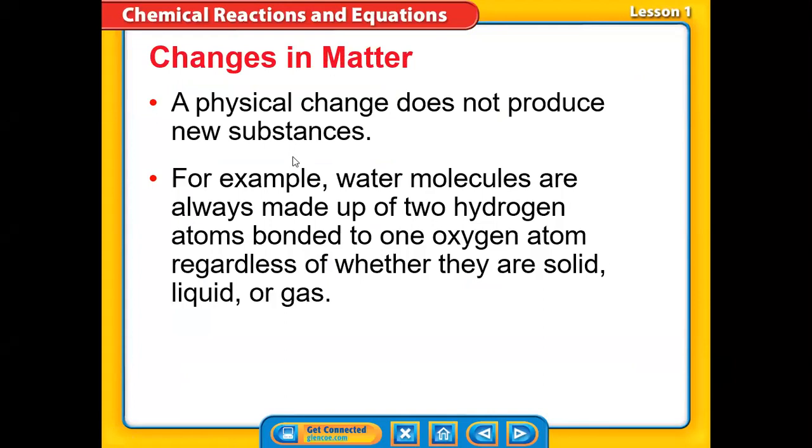Physical change is a change in the physical properties, while chemical change is changing the chemical properties. So physical change is just a change in shape, size, appearance only, but the chemical structure is still as it is. While chemical reaction or chemical change is a change in the chemical substance, the chemical structure and the chemical properties. On the other hand, we can say that a chemical reaction leads to the formation of new chemical substances or new substances.